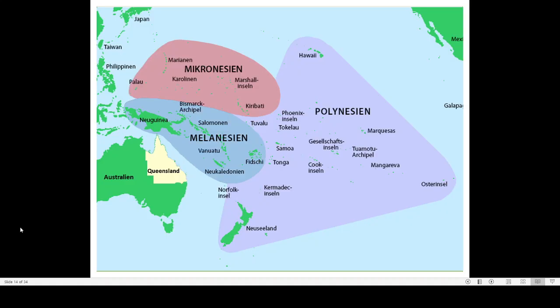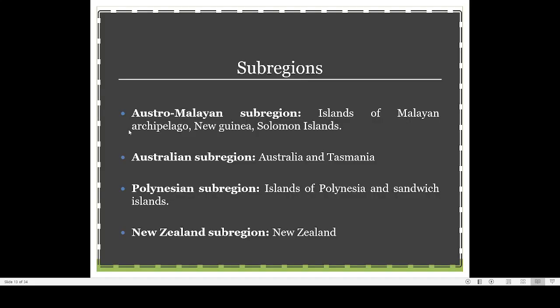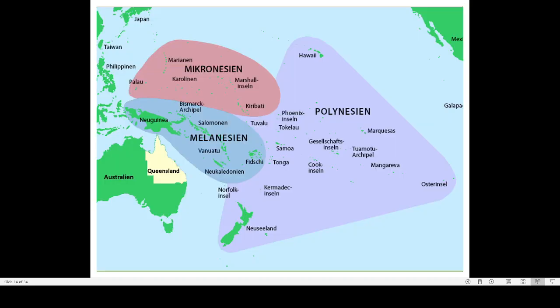So these are the portions which come under the first, the Austro-Malayan sub-region, and that is on the northern side of Australia. Here a lot of islands are there, occupying countries of Malaysia and Indonesia, and a lot of smaller islands like the Solomon Islands.